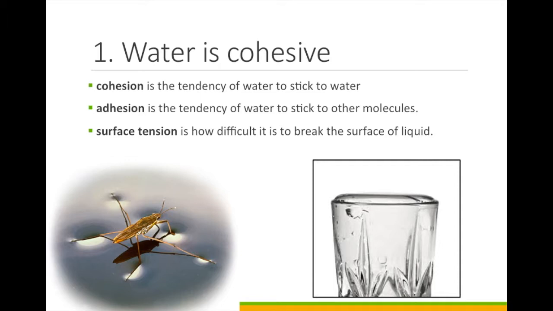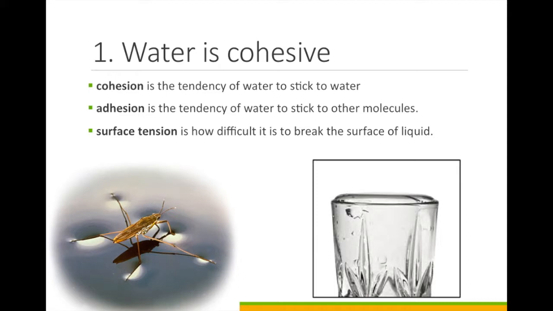Water is cohesive. What does the prefix co mean? Think about words like cooperate. Co means together. Cohesion is the tendency of water to stick to itself. It does this through hydrogen bonding. Water is also adhesive. This is the tendency of water to stick to other molecules. Think of other adhesives. It means sticky.